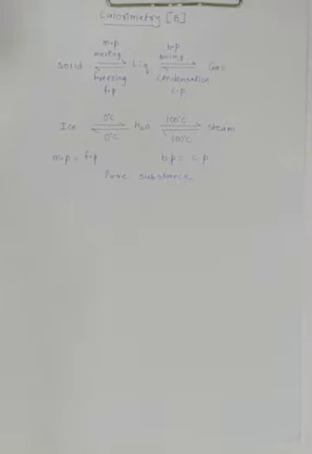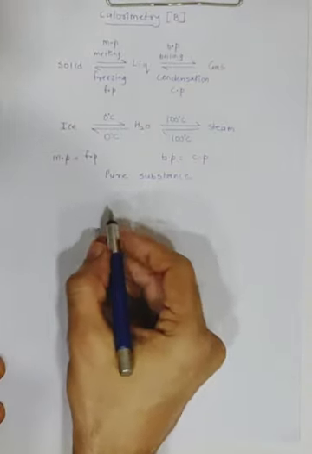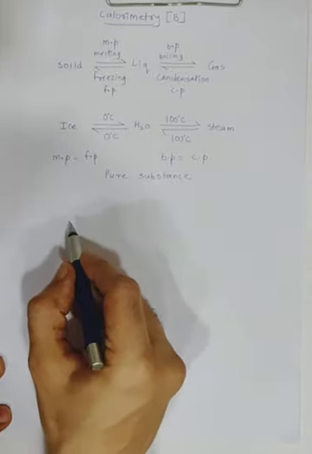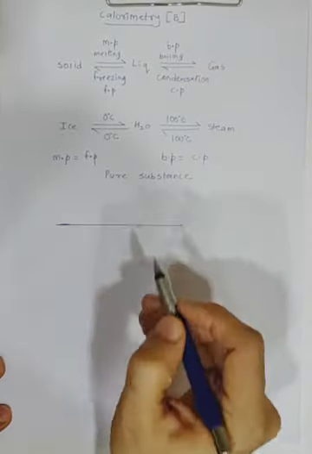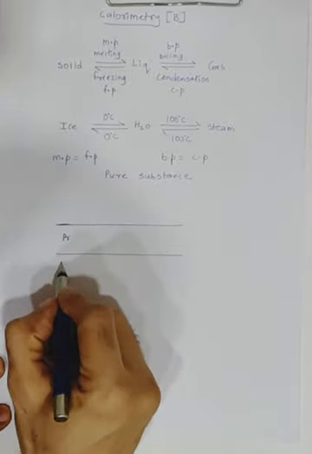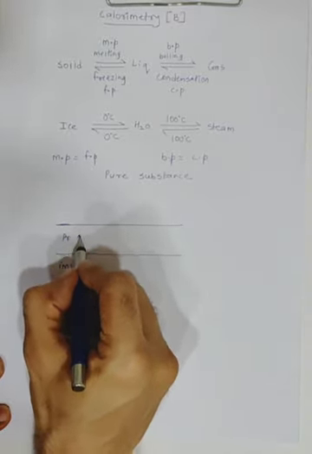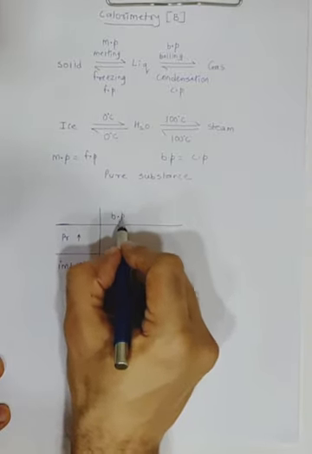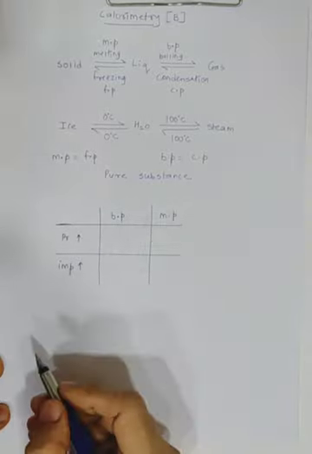But one another concept we need to know is how the pressure can affect the boiling point and the melting point. So see, out here I'll make a table. Say here we have pressure and then there is impurity. If you increase the pressure or if you increase the impurity, what's the effect on the boiling point and what is the effect on the melting point? We're going to learn about this now.